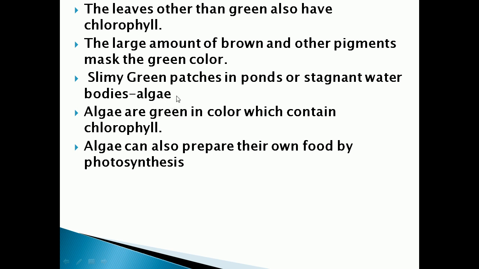What is meant by microorganism? Microorganism means an organism which cannot be seen through the naked eye, which cannot be seen directly. We can see it only through a microscope. Algae are green in color, present in ponds, which gives the green color to the pond. Algae are green because they contain what? Chlorophyll. So these algae can also prepare their own food by doing photosynthesis like plants.